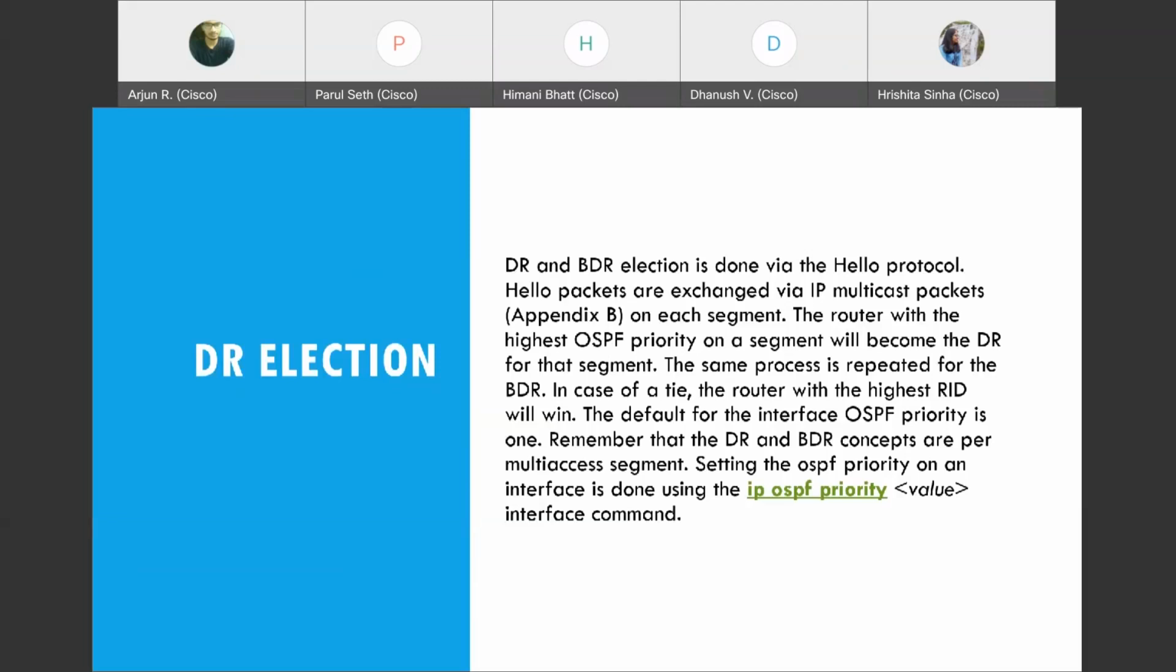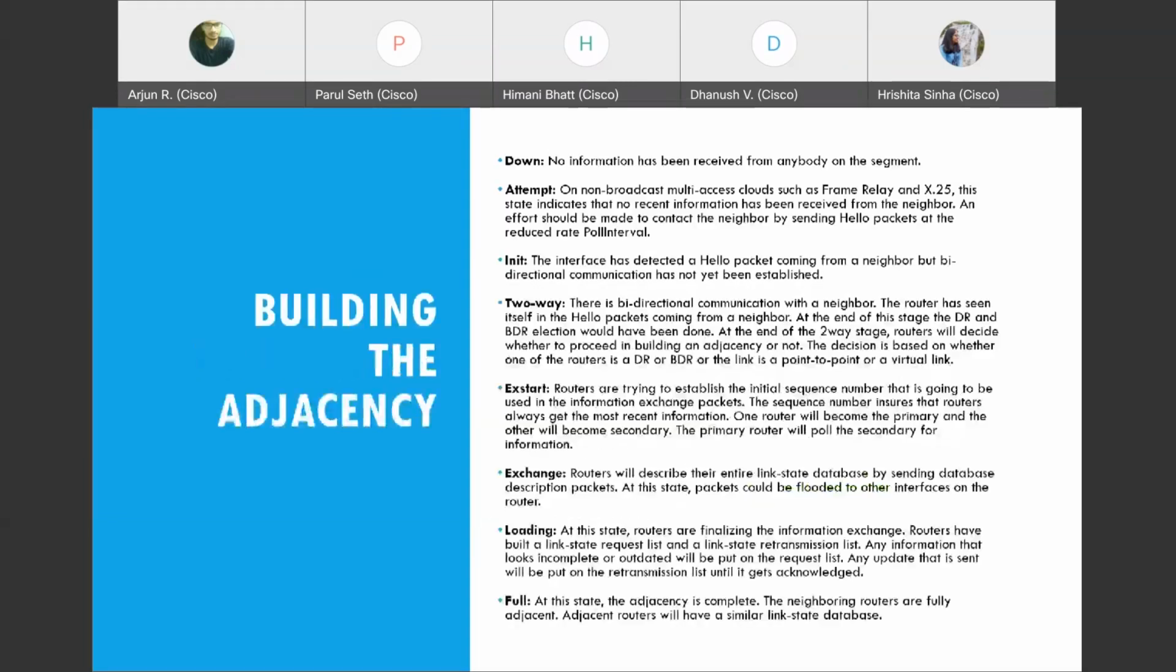And if you don't have any loopback ID assigned, the highest IP address of the assigned interface would be the router ID. So the highest router ID would become the DR. In case of a tie, the router with the highest RID would win. So that is the same thing. Yeah. So now coming to an interesting part.